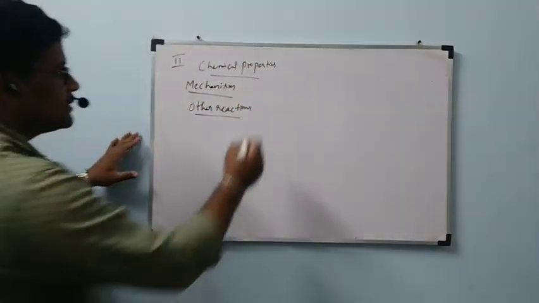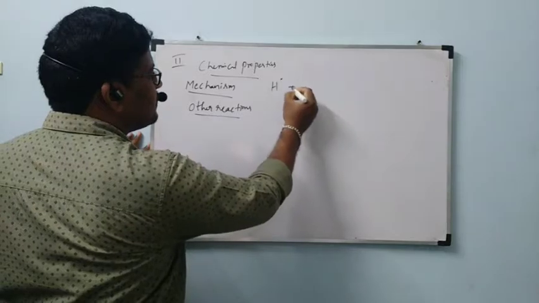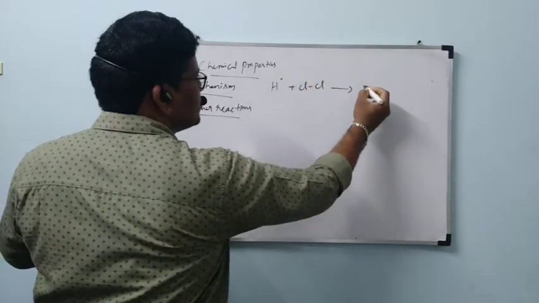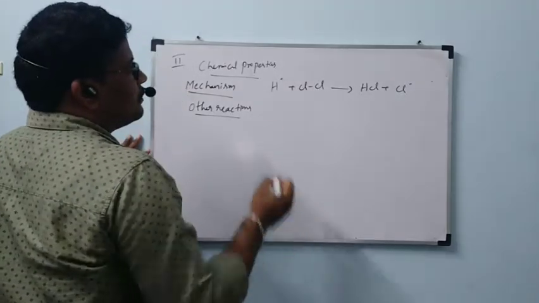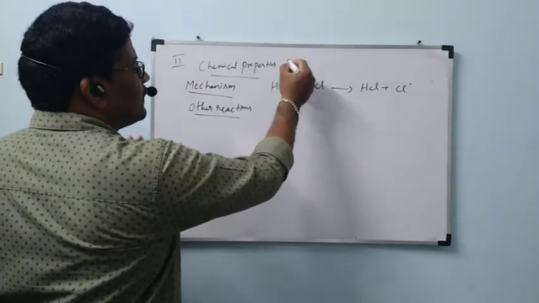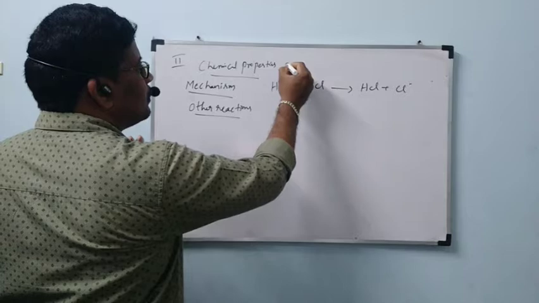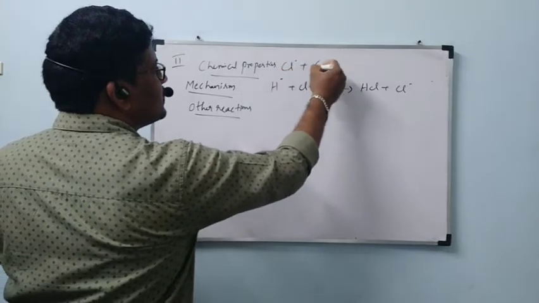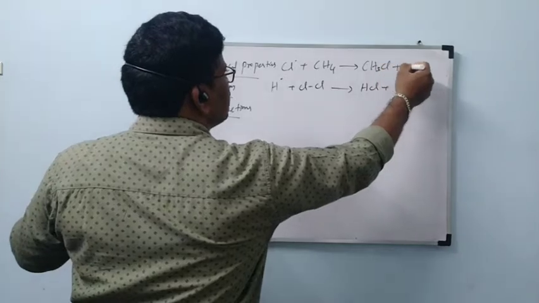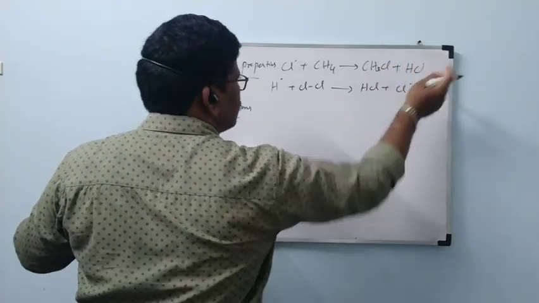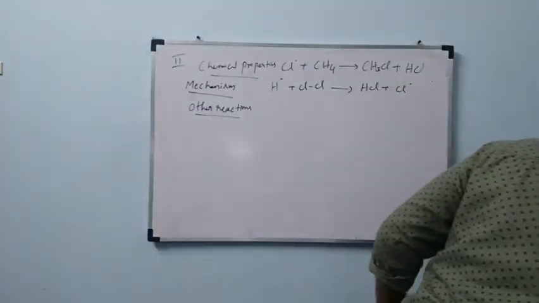What are the other reactions? H free radical plus chlorine free radicals, they will form HCl plus chlorine free radical. Okay, first, chlorine free radical plus CH4 will undergo reaction to form CH3Cl plus H free radical.